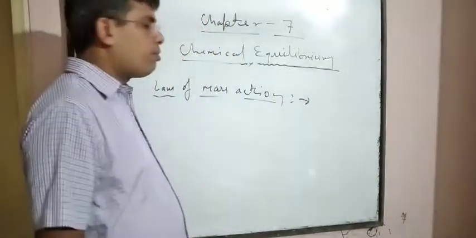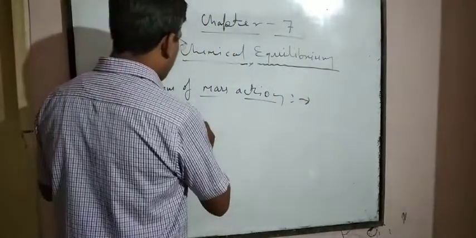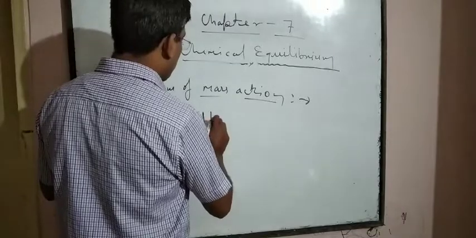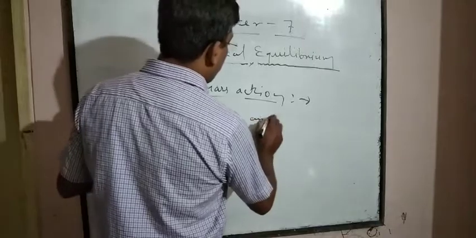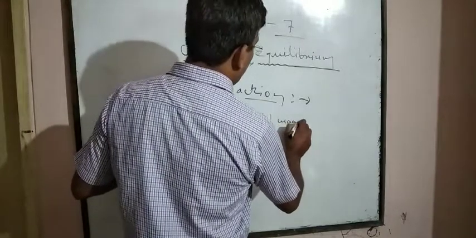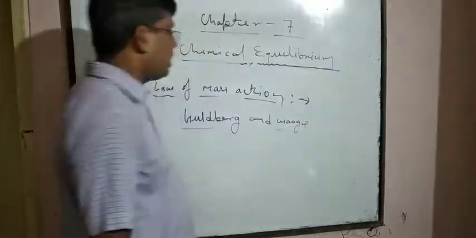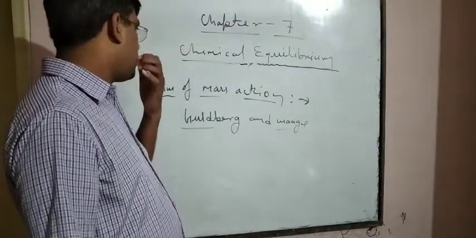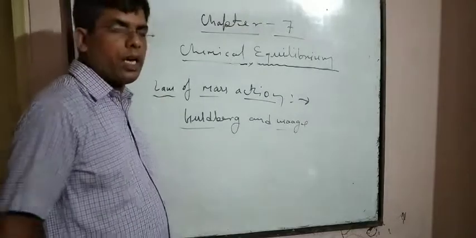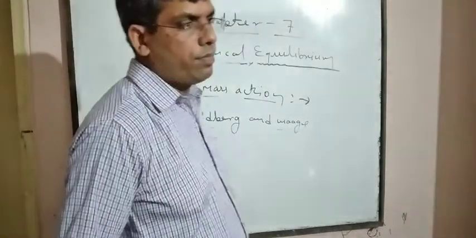Actually, this law was proposed by Goldberg and Waage, two scientists.